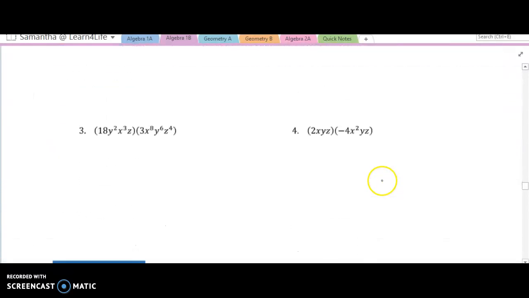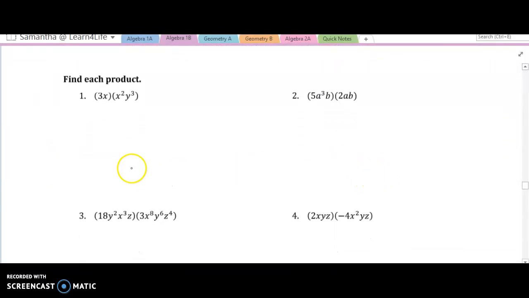So let's see what this looks like in our examples. Find each product. So first we want to multiply the regular numbers. It's just 3 times 1 right here, right? So this is going to stay 3. And then we have x, and how many x's are multiplying here? We have x times x squared. So there's 1 x here, there's 2 x's here multiplying together, so it's going to be x to the third. And then there's only 3 y's multiplying because of the y to the third. So it just stays y to the third. Alright? So let's try the next one.